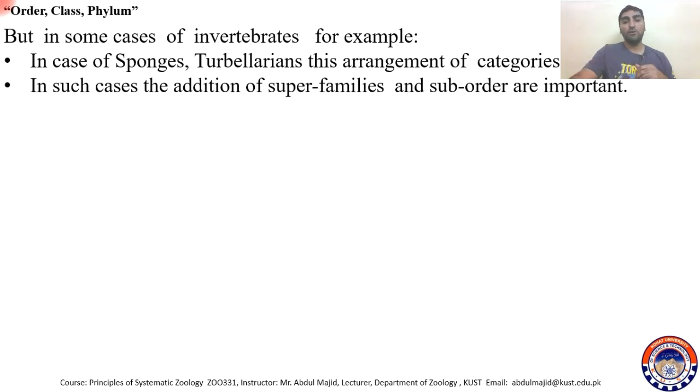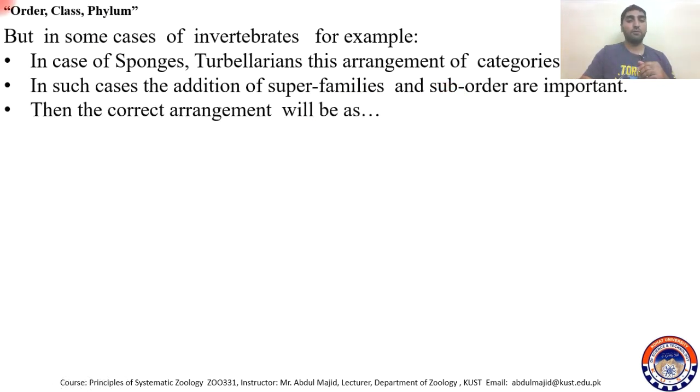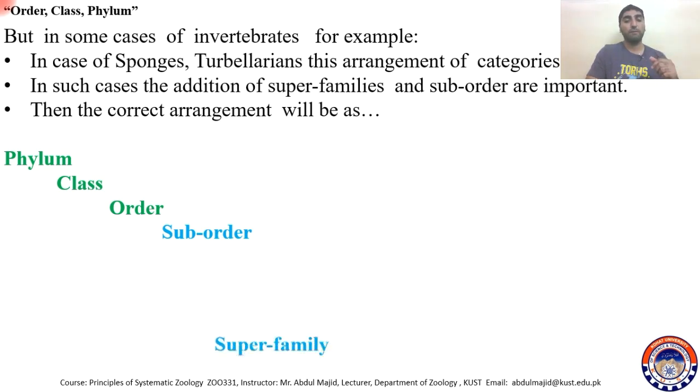For example, we use superfamilies and suborders, and these are very important. Then the correct arrangement will be phylum, class, order, then suborder to accommodate the huge diversity, then superfamily and then family.